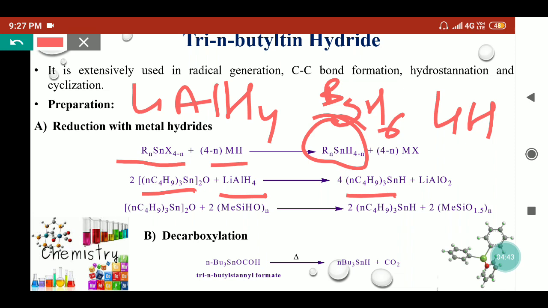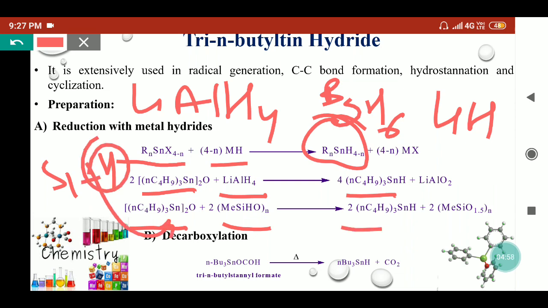Except that, we can use a similar reagent. This tri-n-butyl tin oxide can be reduced in the presence of polysiloxanes, where the silicon having the hydrogen bond will provide this hydrogen to the tin oxide and reduce it into TBTH, and it will form PDMS, that is polydimethyl siloxane, as our side product, which is a silicon polymer. So it is also a useful reducing agent to reduce tin oxides into tri-n-butyl tin hydrides.